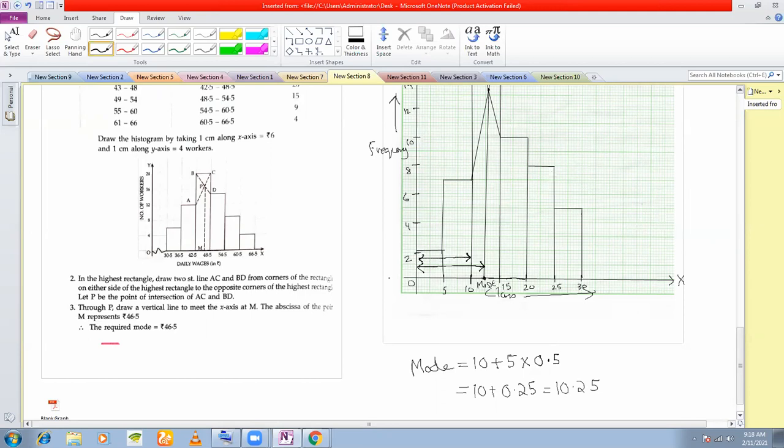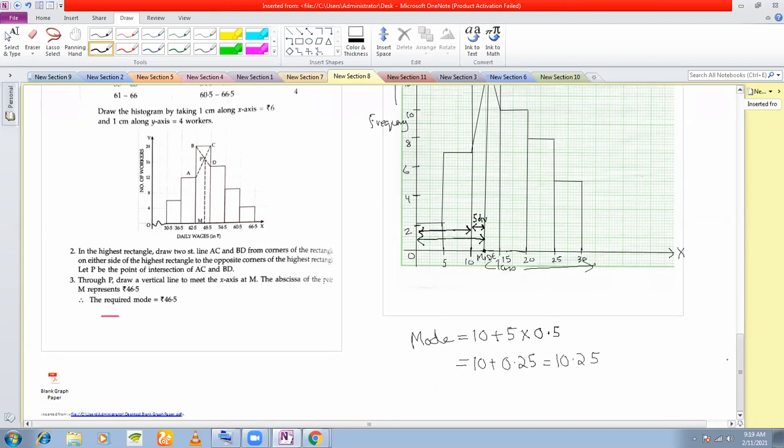First, you have 10 units, not divisions. You have 10 units here, isn't it? And how many divisions here? 5. You have five divisions here. So whatever is the mode will be 10, because this distance here is 10, plus these 5 divisions that you see.